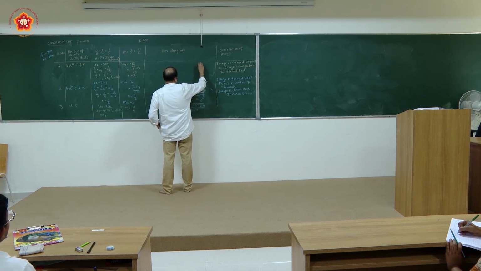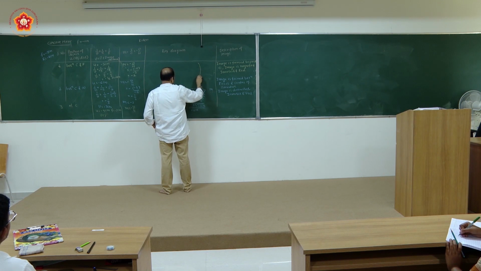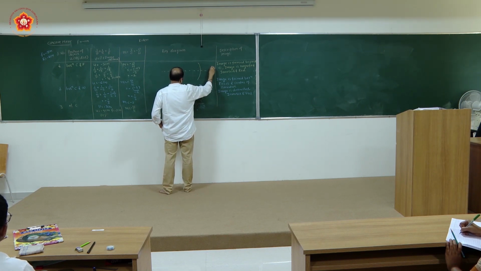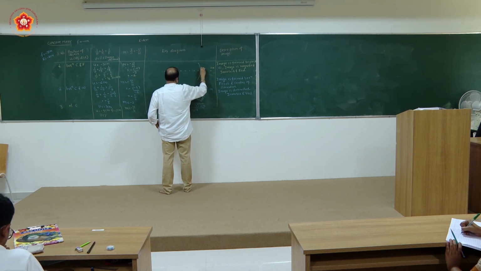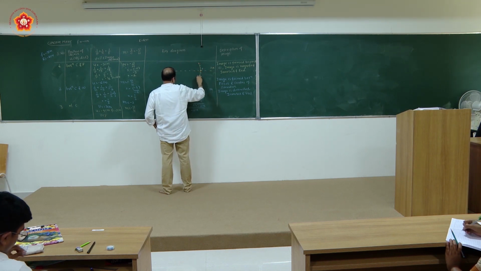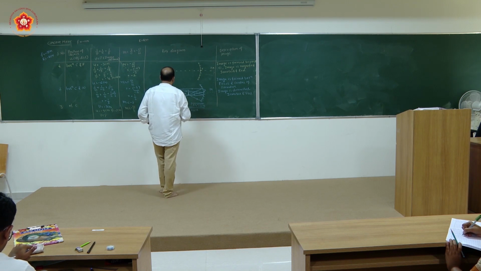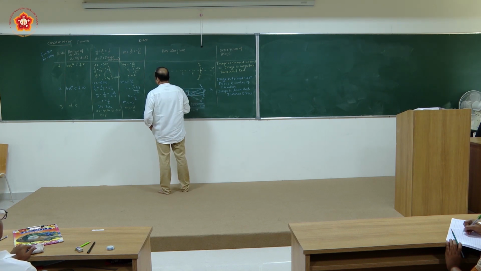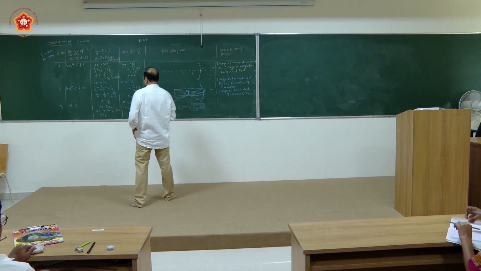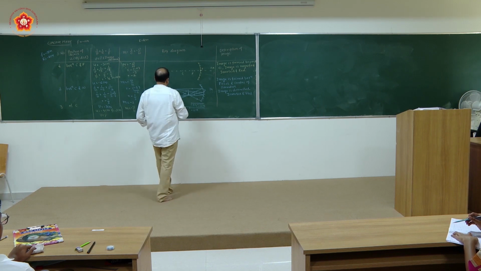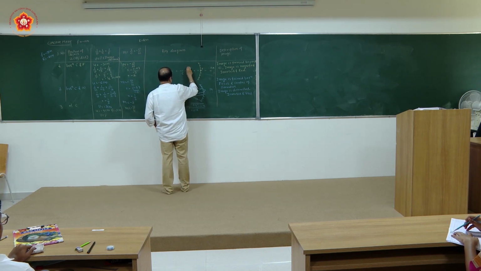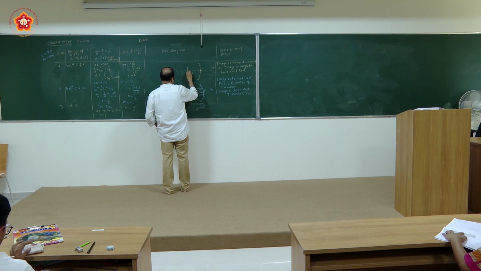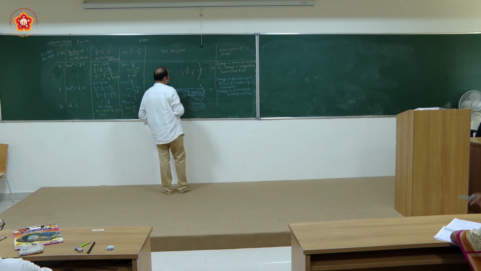So I will be having a concave mirror again. This is the principal axis. We are marking the pole here. You will be having the focus at a distance of 2 centimeter from the pole, then center of curvature here, and you are having the object present at what distance? Minus 3. So it will be object that will be present here in between center of curvature and focus. This is the position of object.